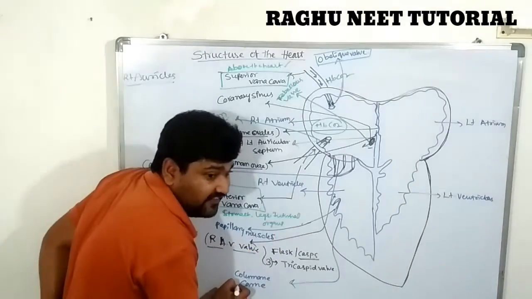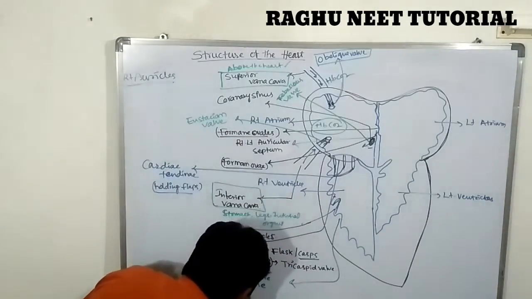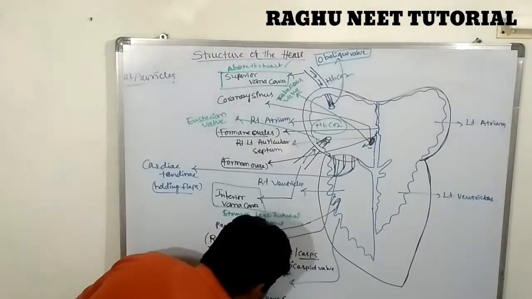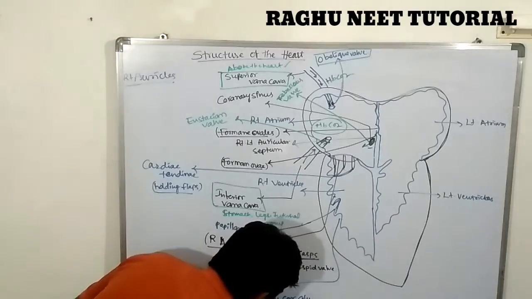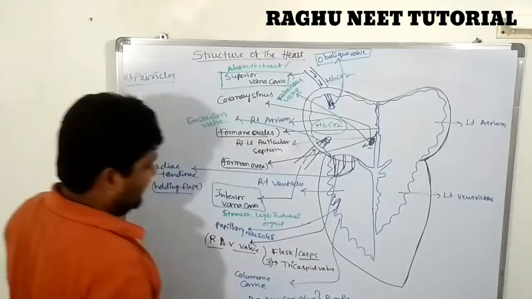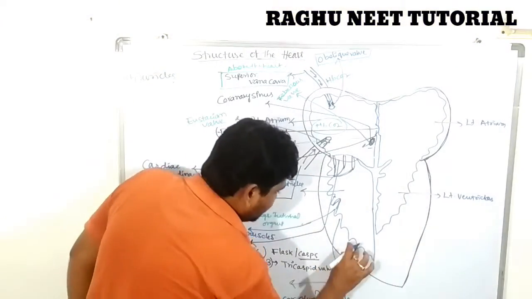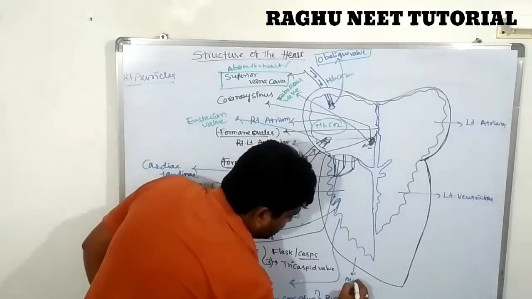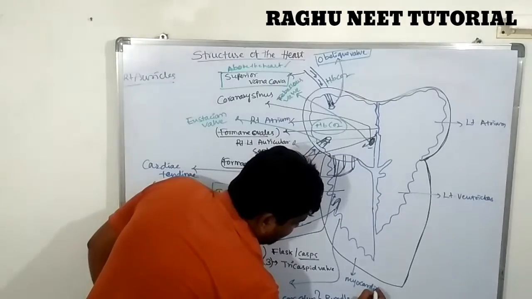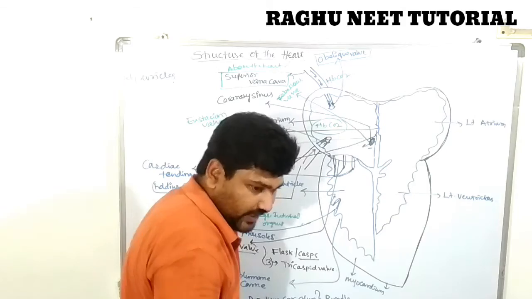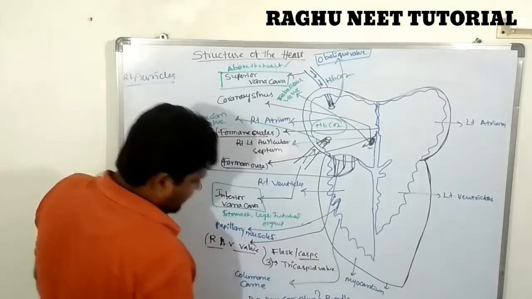What is the bundle of His? The papillary muscle, the chordae tendineae and the columnae carneae: these three are called the bundle of His. This muscle is known as the myocardium, the middle layer of the heart. Are you clear? This is the epicardium, and the last one is the endocardium.